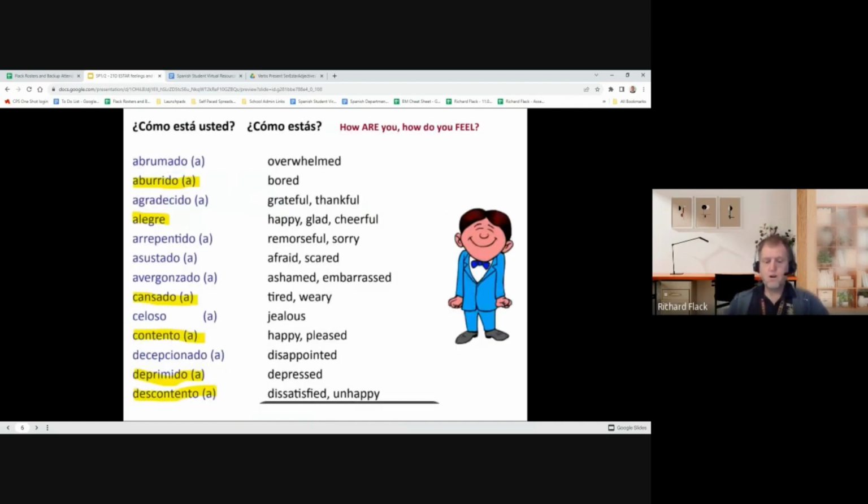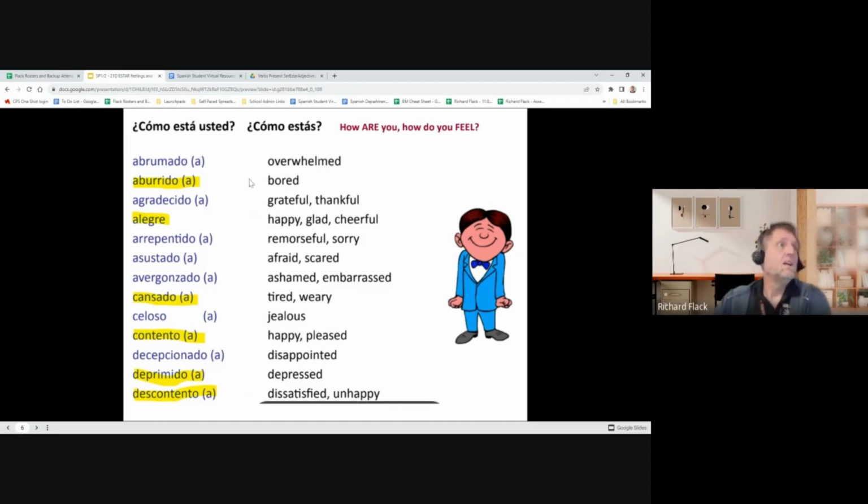All right, in your handout, you have a page that says, ¿Cómo está usted? Looks just like this slide at the top. And a whole list of adjectives that we can use to talk about how we are feeling. The ones that I have highlighted in yellow are the ones that you are expected to know. The rest are great to know. So if you can get them all memorized, that would be fantastic. Again, here's where you're going to want to pause the video, highlight, and then make some flashcards so that you can practice and get these